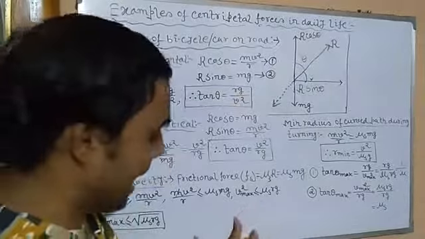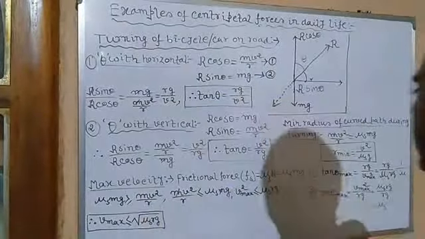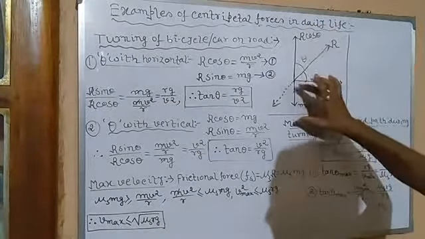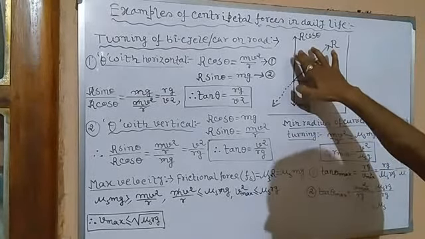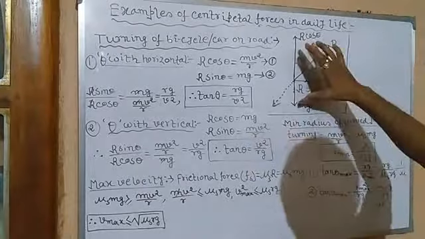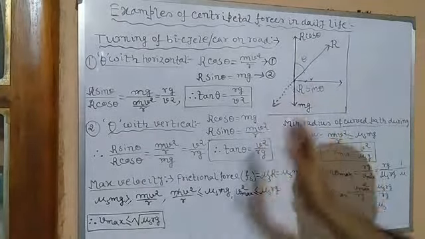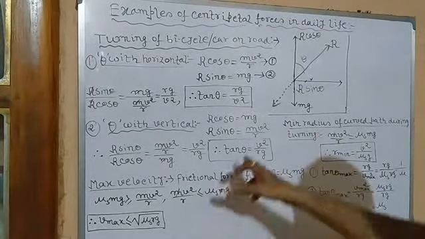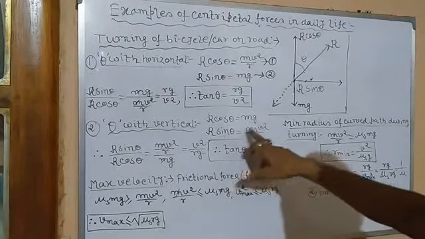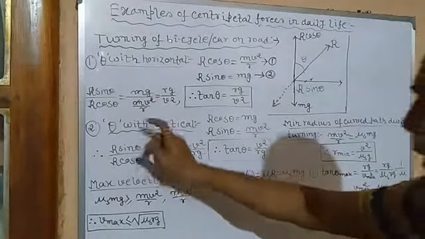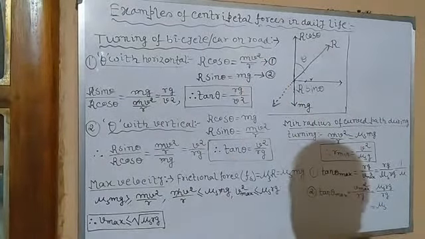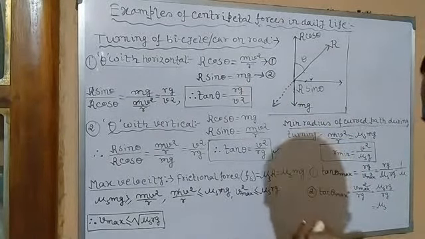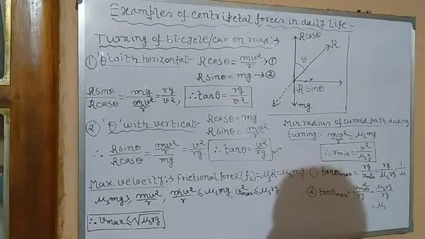Now R cos theta balances the weight, where theta is the angle with the vertical. So R cos theta equals mg. R sin theta provides the necessary centripetal force, that is R sin theta equals mv square by r. Again, if we divide, we get v square by rg, just the reciprocal. So in this condition, the required condition is tan theta equals v square by rg. Clear?